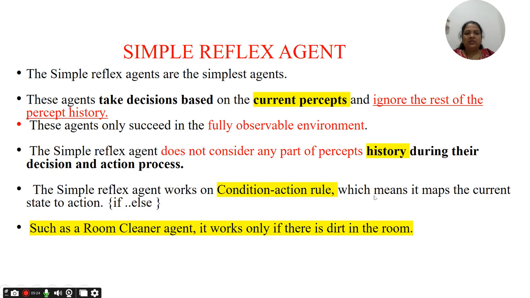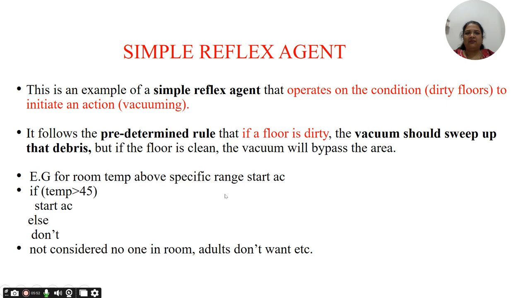Which means it maps the current state to an action. We always use this in programming languages as well, like using if-else. If marks are greater than 60, then take the action; that is the condition-action rule. Such as the room cleaner agent or robot: it works only if the room is dirty, otherwise the agent or robot is not going to do anything, it will be in the idle state. So this is the case of a simple reflex agent.